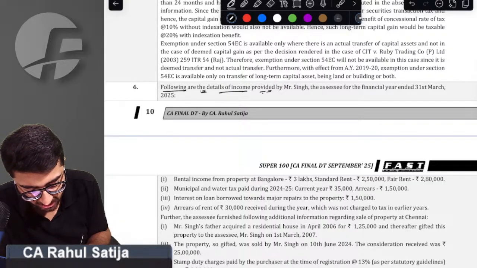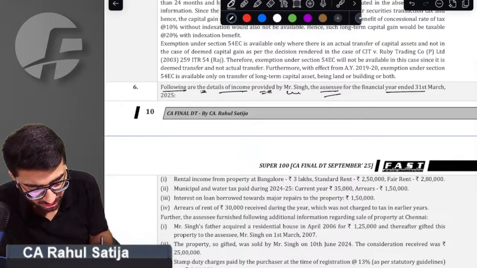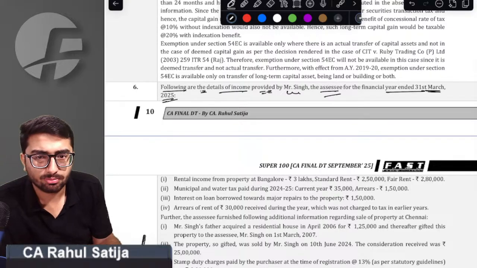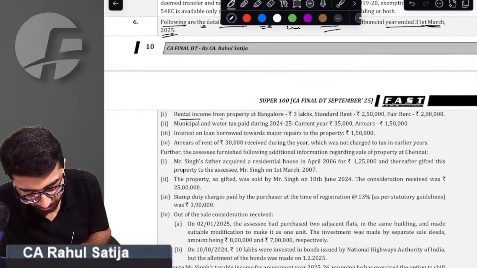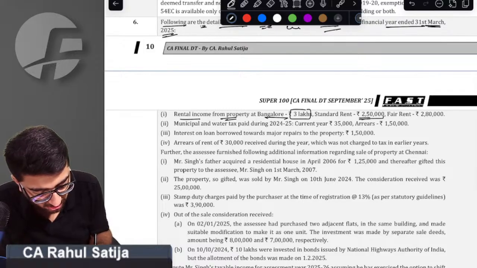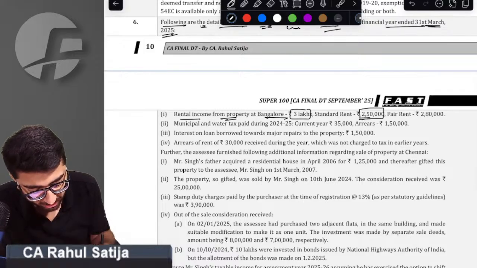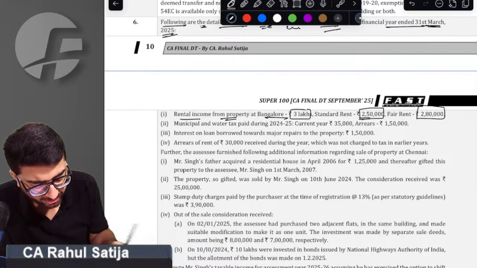Following are the details of the income provided by Mr. Singh, assessee, for the financial year ended 31st March 2025. Simple point it is. Rental income from property at Bangalore: 3 lakh. Standard rent 2.5 lakh. Fair rent 2.8 lakh.